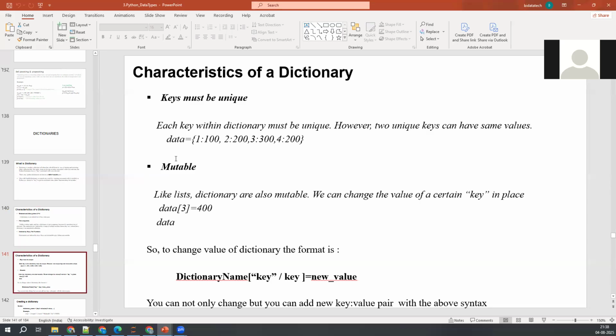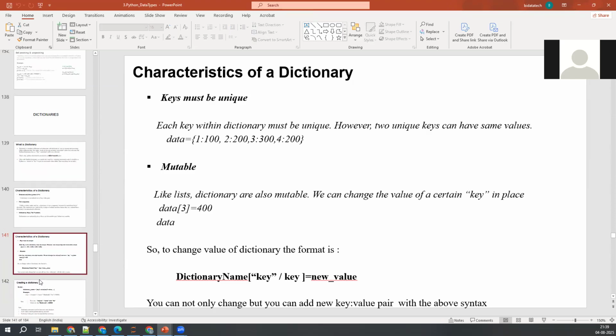Okay. The only thing you need to understand here is that the keys, whatever you're taking inside the dictionary, should be unique. They should not be duplicate. Key should not have duplicate values. Meaning, if I take one here, one is associated with 100, right? I cannot take one associated with 200 again here. At any point of time, the same key should appear only once. That's the meaning of this.